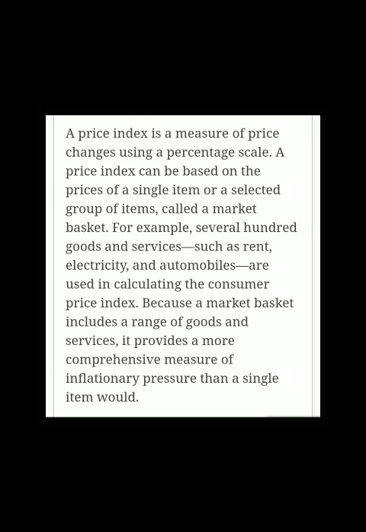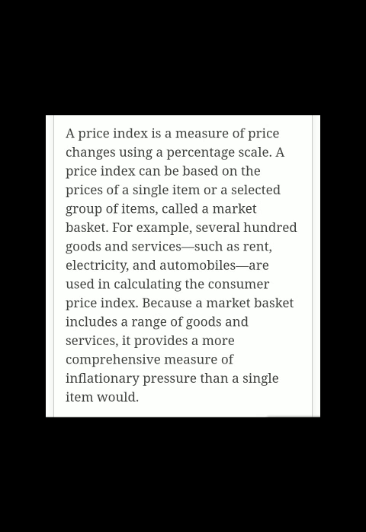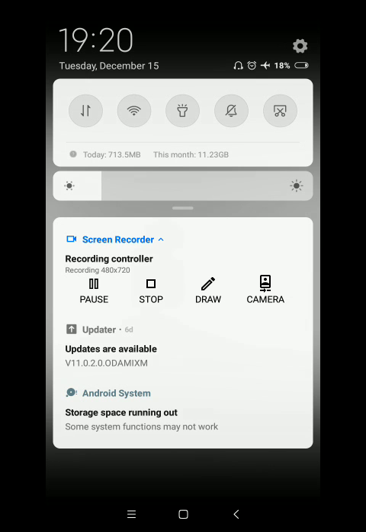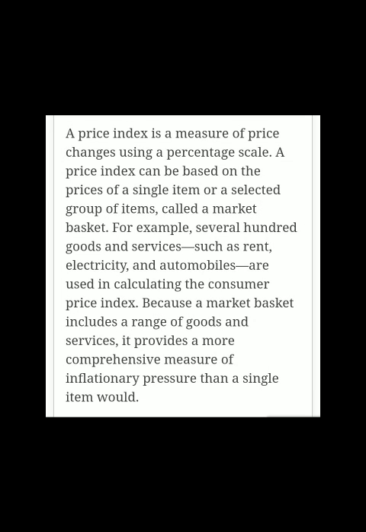So I think this is enough for the day here, and we are going to study further the types of index numbers and how the index numbers are constructed, and how the changes in the price level and the changes in the value of money are calculated.